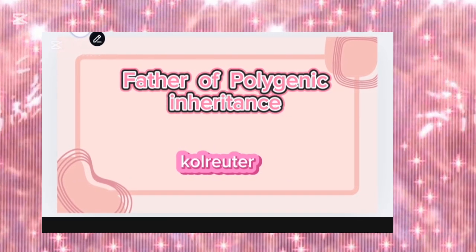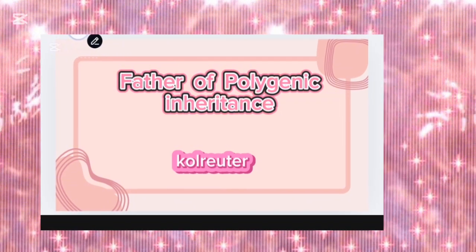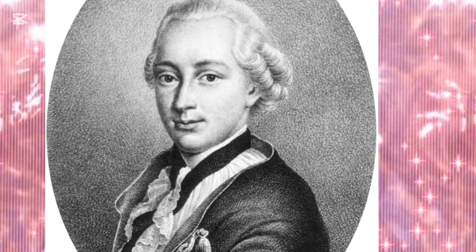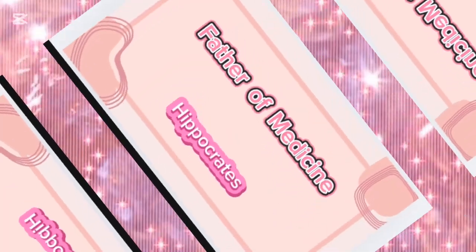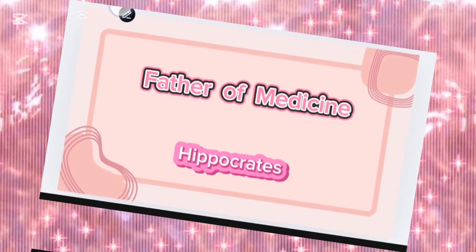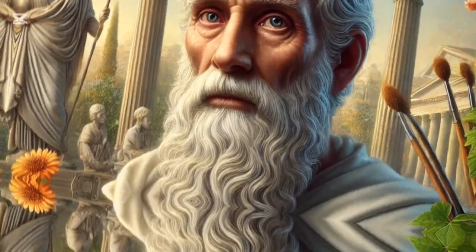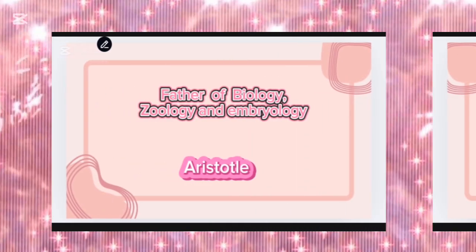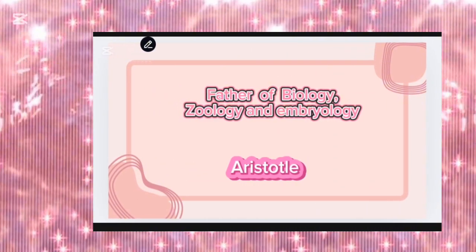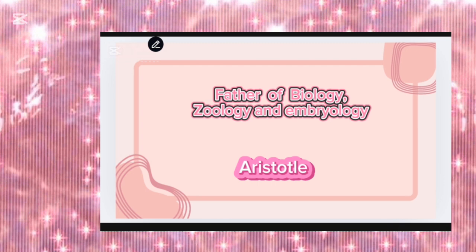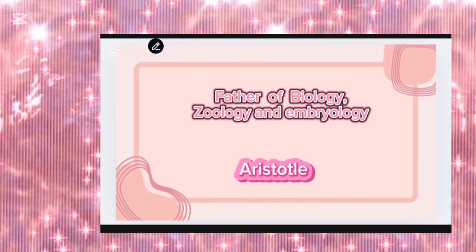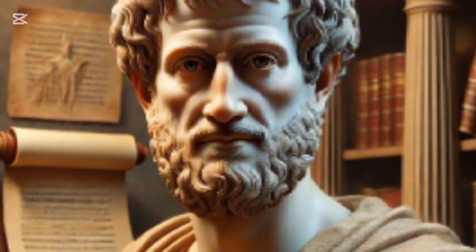The father of polygenic inheritance was Kölreuter. Father of medicine. The father of medicine was Hippocrates. Next is father of biology, zoology and embryology. The father of biology, zoology and embryology was Aristotle.